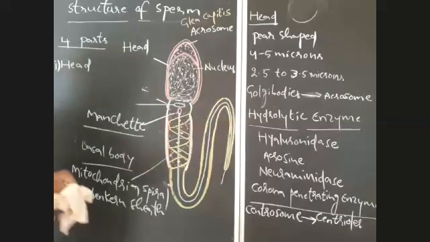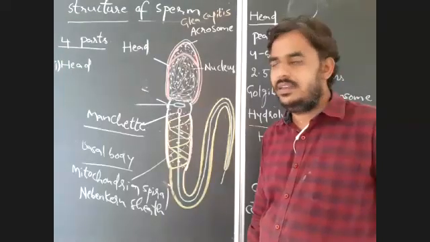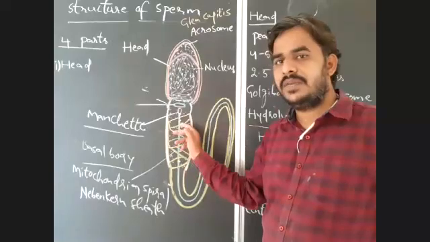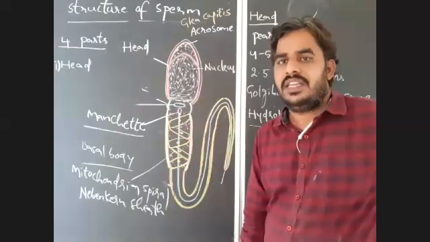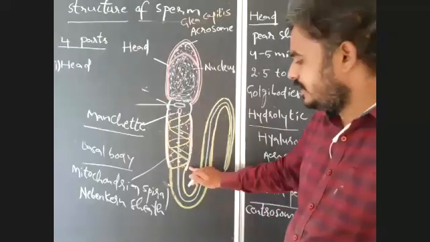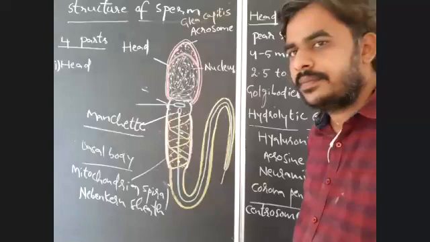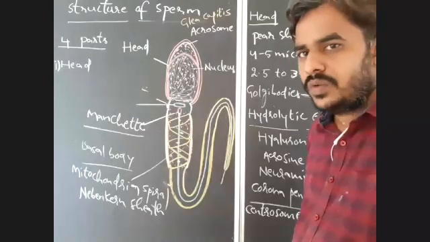The thin membrane which covers the condensed cytoplasm of the middle piece. Understood what is manchette?